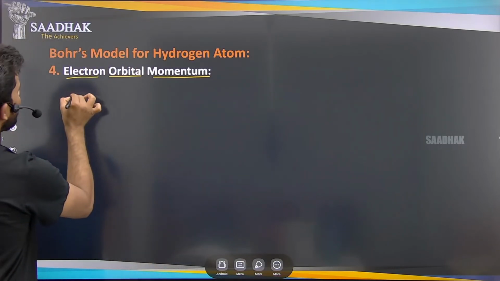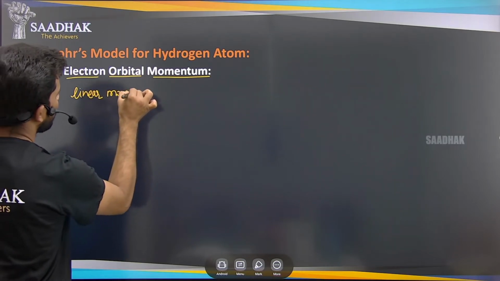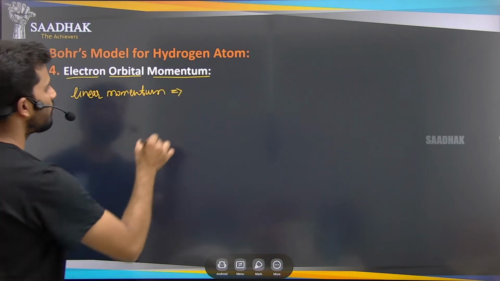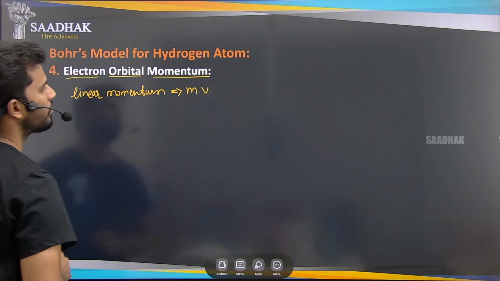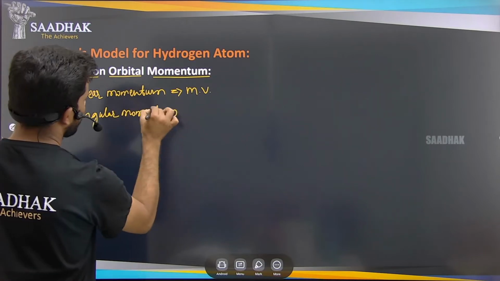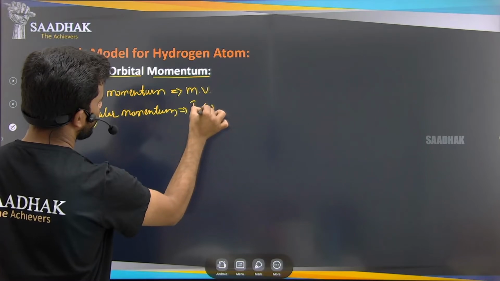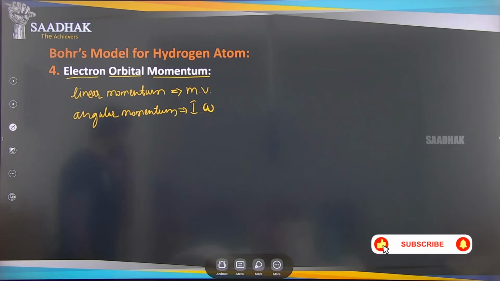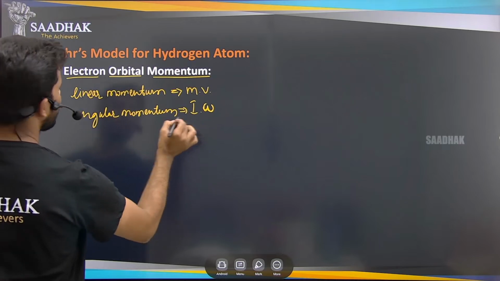We know that linear momentum is mass into velocity, right? And the angular momentum is I into omega, right?